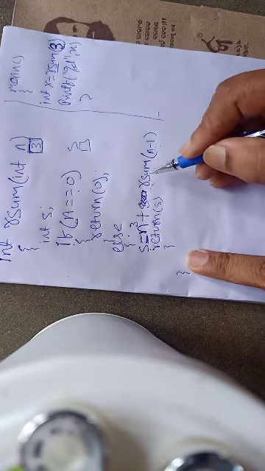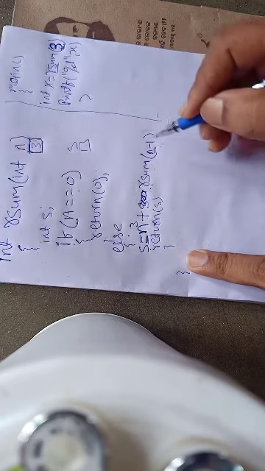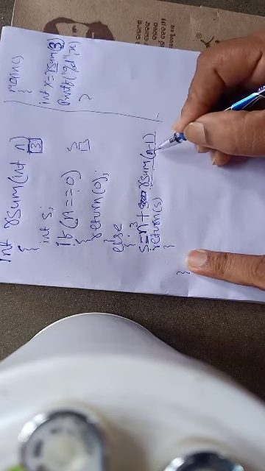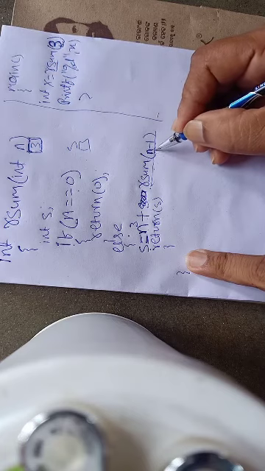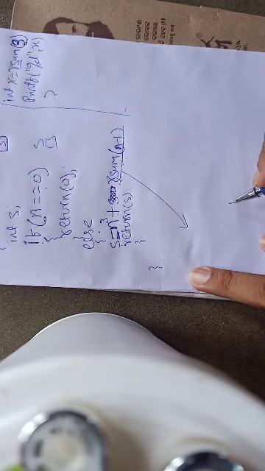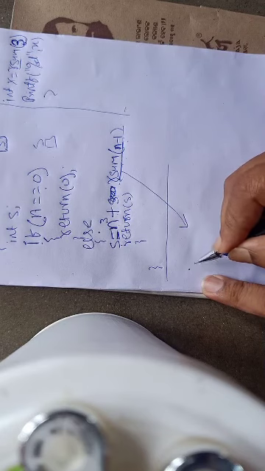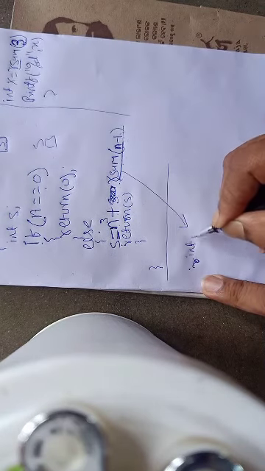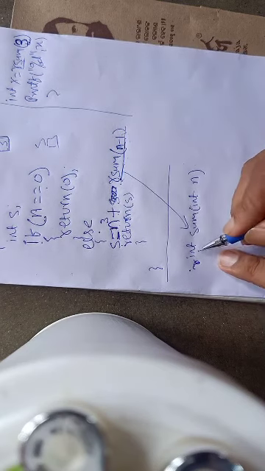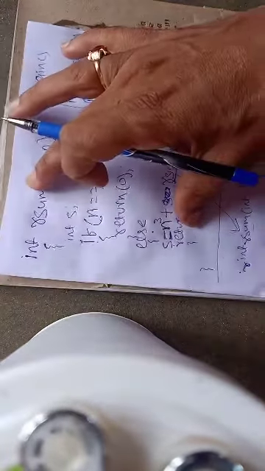3 plus rsum of n minus 1. The value of n here is 3, so 3 minus 1. Again the rsum function will be called, but now the argument that will be passed is 3 minus 1. Once this is called, I will write a separate function. This is my first call, and rsum is called a second time. Now again I am writing for better understanding: int rsum, int n. Since this is a separate function call, this one is the first call, this one is the second call.